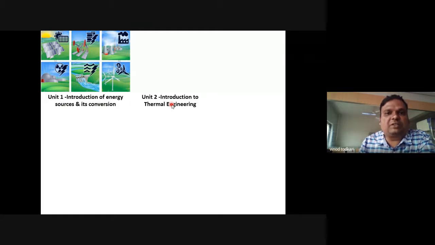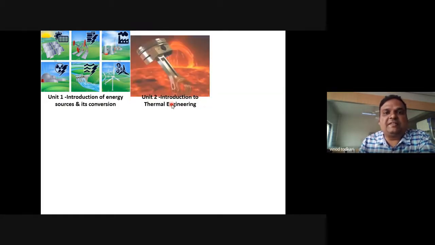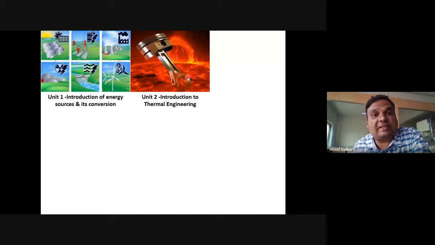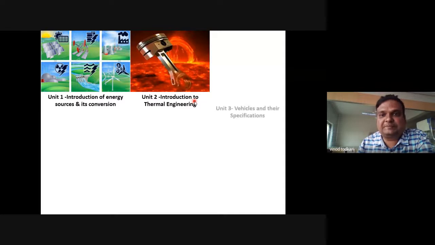In unit number 2, we'll be studying thermal engineering. This is a piston, right? In IC engines, that is internal combustion engines, we use piston cylinder arrangement, right? That we are not going to study, but we are going to study the line diagram of a heat engine, right? Line diagram of a heat pump, refrigerator, how things work, what is efficiency, what is coefficient of performance. So those parameters we are going to discuss in unit number 2.